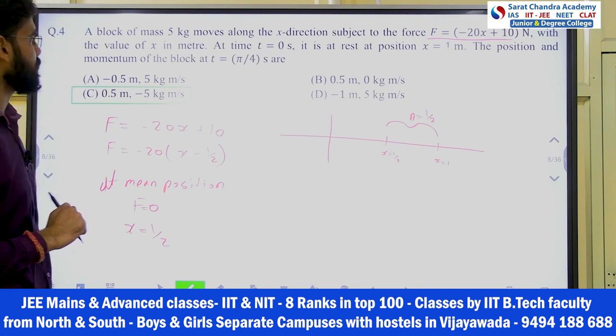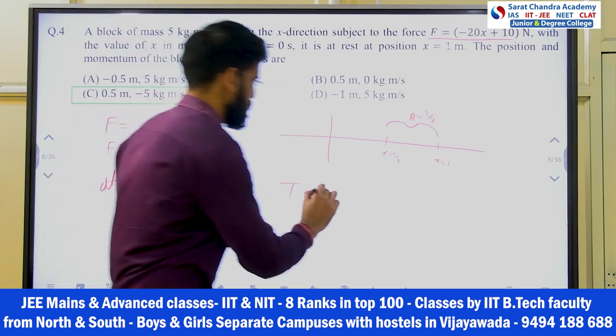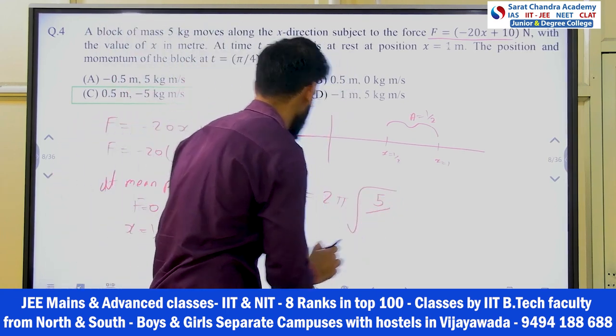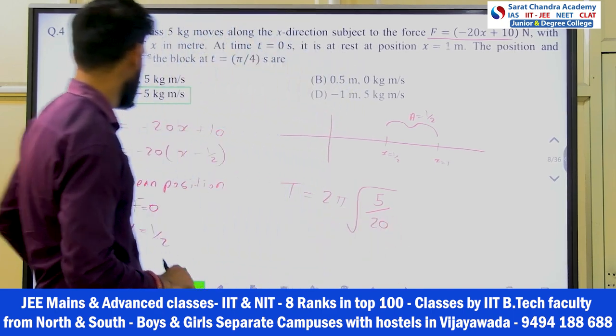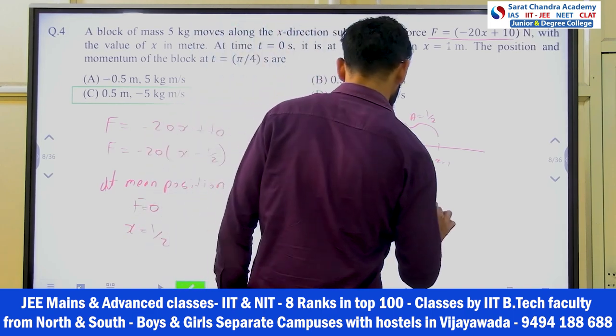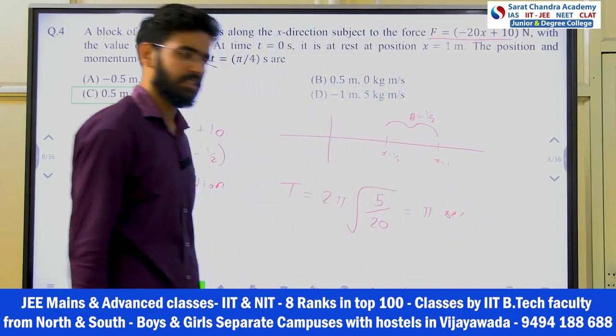Now t equals to pi by 4. First of all, calculate the time period of this system. I can say 2 pi under root m by k, m is 5 and k is 20 here. You can calculate by that. You get the omega from here. Time period, how much came? This is pi seconds. Okay, pi second.